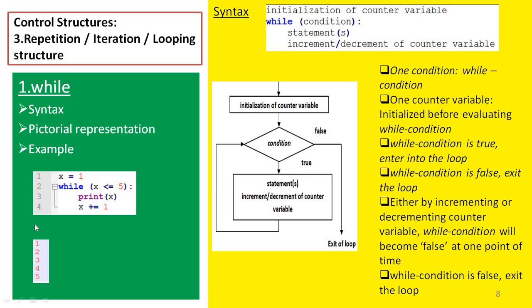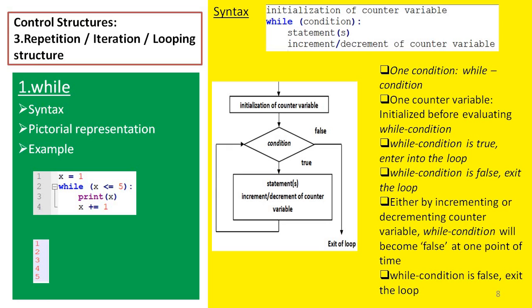And this is the output of the while loop. Since the counter variable is initialized as 1, the condition is true. 1 is less than or equal to 5? Yes, true. Since it is true, we are entering into the loop and I am printing the value of x. Then I am incrementing the value of x by 1.